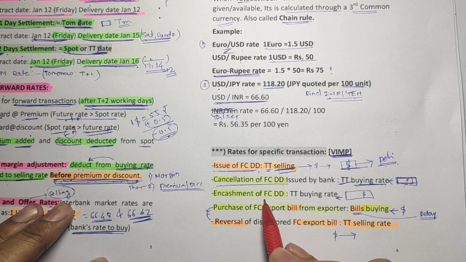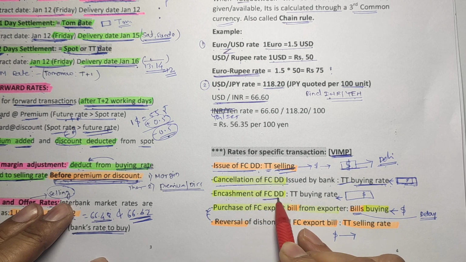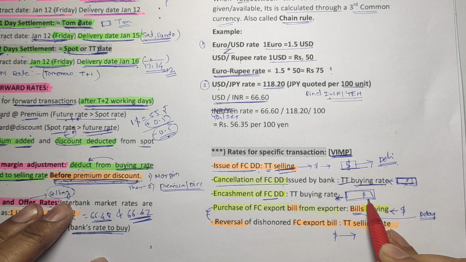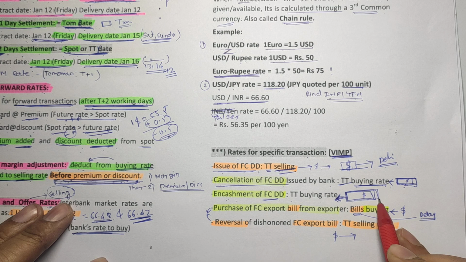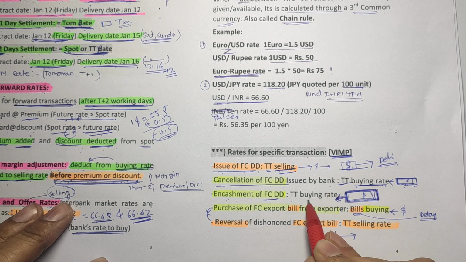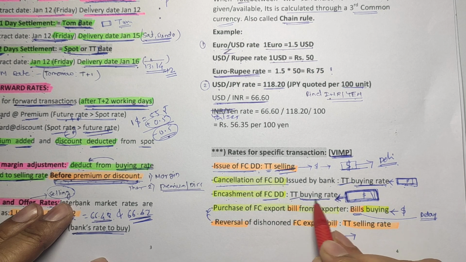Next, encashment of foreign currency DD. We are receiving the foreign currency DD. Suppose this is the $5 DD, and the customer is coming to us with the DD. That is $5 of foreign currency we are receiving. As we are receiving, it is the buying rate. When you receive the foreign currency, it is the buying rate, and it is an instant transaction, that's why it is the TT buying rate.